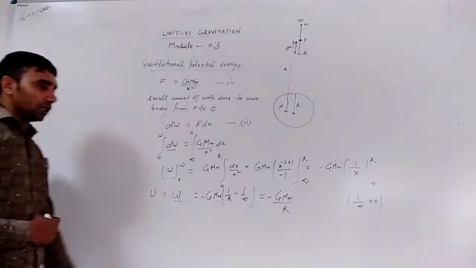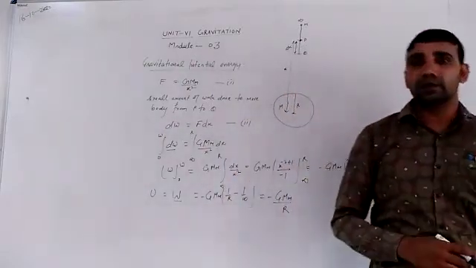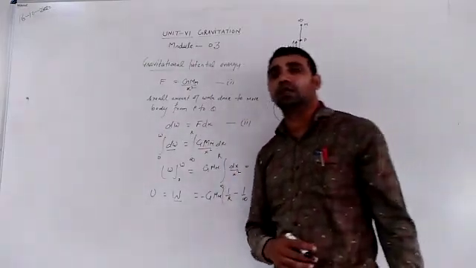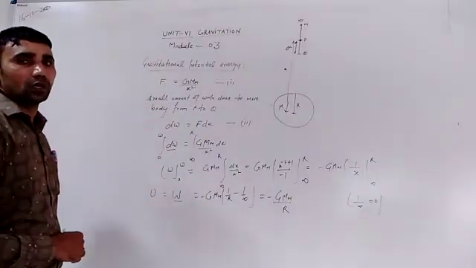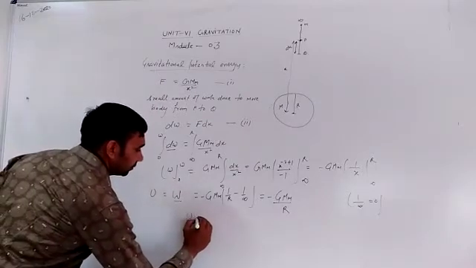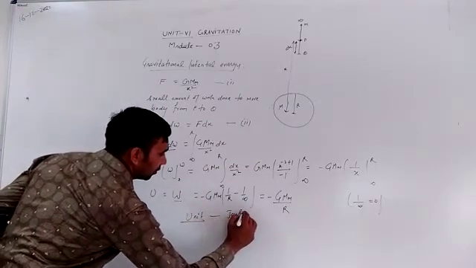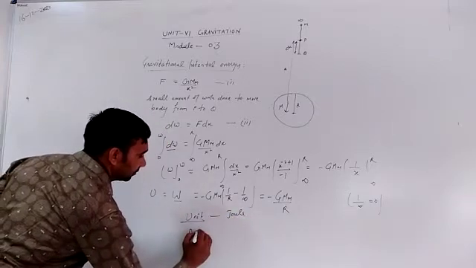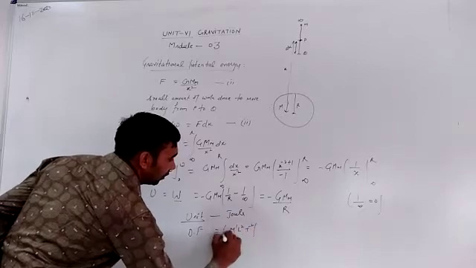So the unit of gravitational potential energy, as we know, is joule. The dimensional formula of gravitational potential energy is M^1 L^2 T^-2, equivalent to work done.